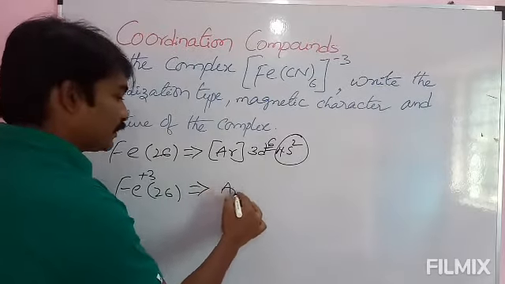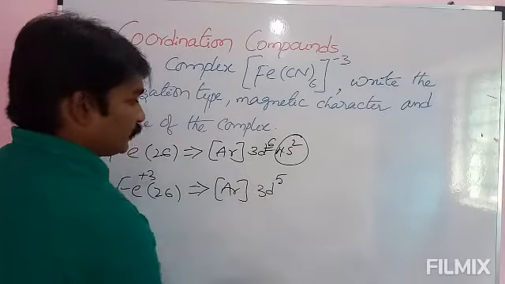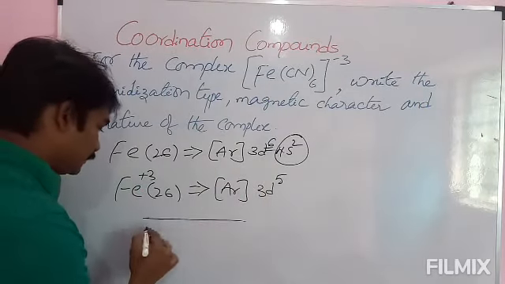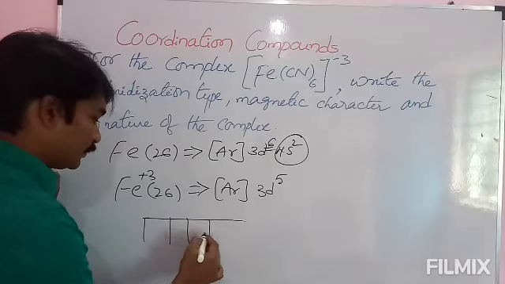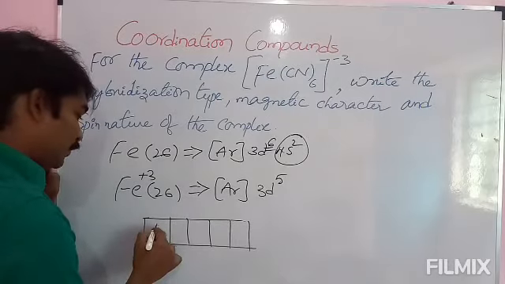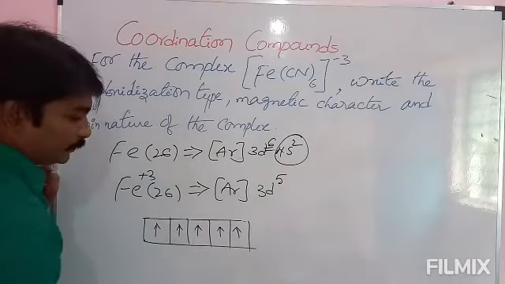ferric ion has an electronic configuration of argon 3d5. See here, in ground state it has electronic configuration 1 2 3 4 5.